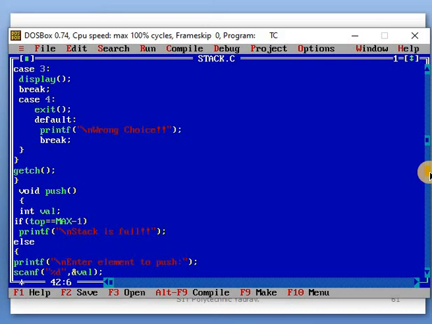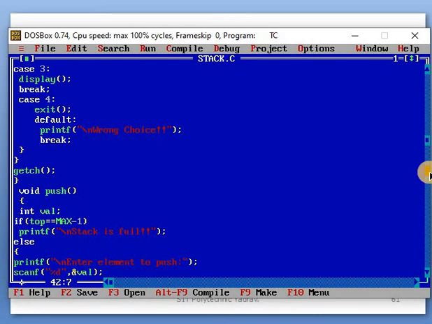Top is the position at which data is inserted into or removed from the stack. Push and pop operations are performed at that position, which is called top. When top is equal to max minus 1, the stack is full. Your max is 5, minus 1 is 4. When top is equal to 4, your elements are full, because 4 elements are stored. So in that case, the message 'stack is full' is displayed.